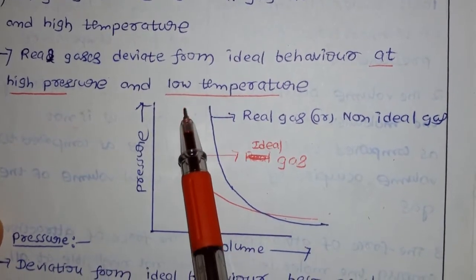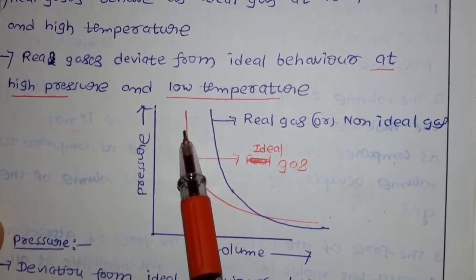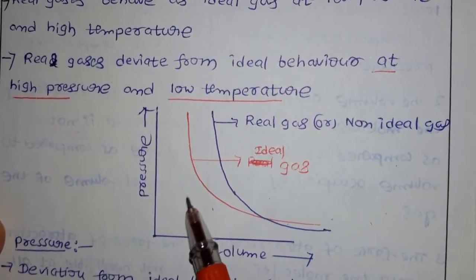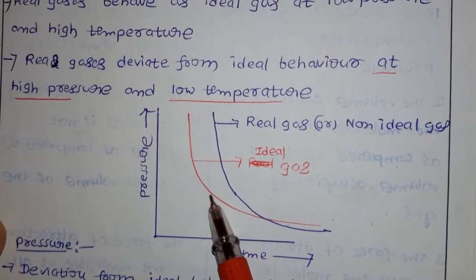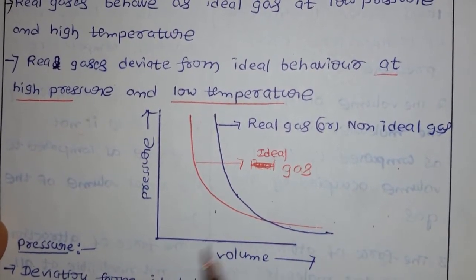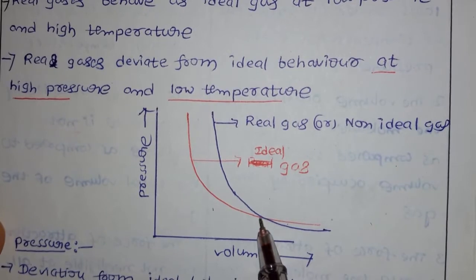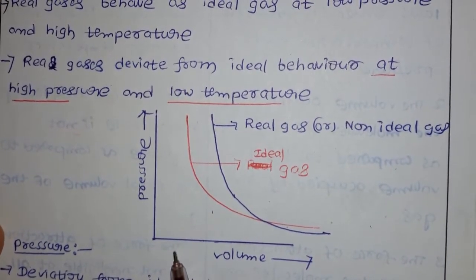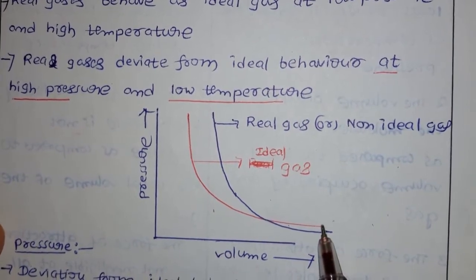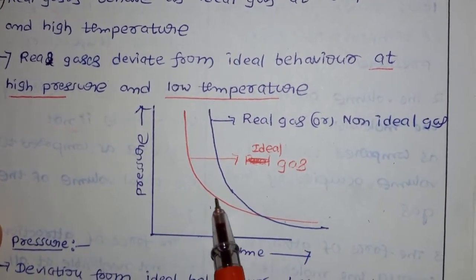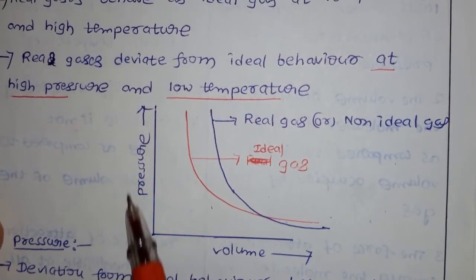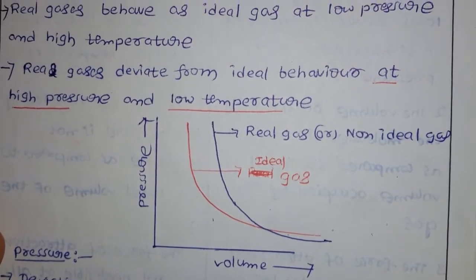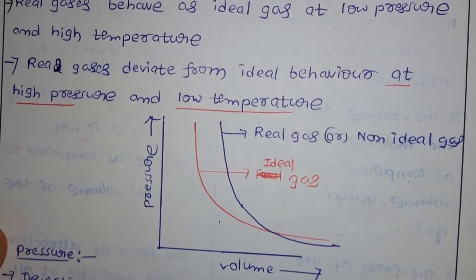Now let's see what happened here. Pressure is going to decrease, so the value is coming down on the y-axis. But on the x-axis, volume is going to increase. Now if you go for the reverse, volume decreases, which means you are moving towards the left on the x-axis, so the values decrease. When volume decreases, on the y-axis you can see pressure increases. This is the relation we already discussed in the graphical representation of Boyle's law.